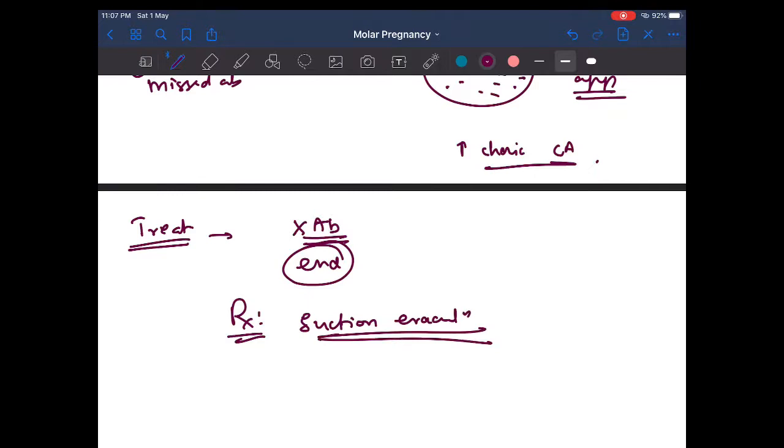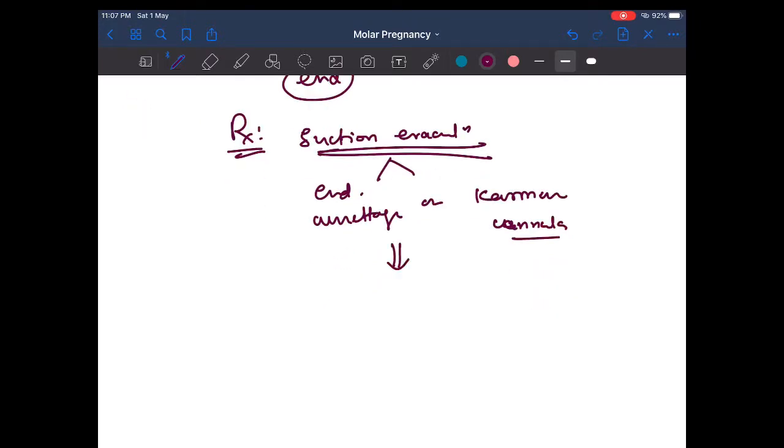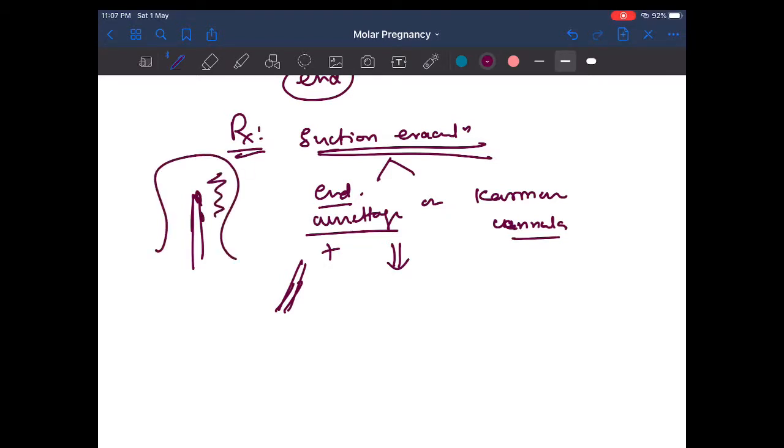Okay, suction evacuation can be done by either endometrial curettage, or if not available, by a plastic Karman's cannula. After evacuating, endometrial curettage with a vacuum pump is attached. It is like a curette with a bevel end. So we introduce it in the uterus and curette all the tissues, and it is attached to a vacuum machine, right? A vacuum machine which generates a negative pressure, and this negative pressure sucks out all the tissues,